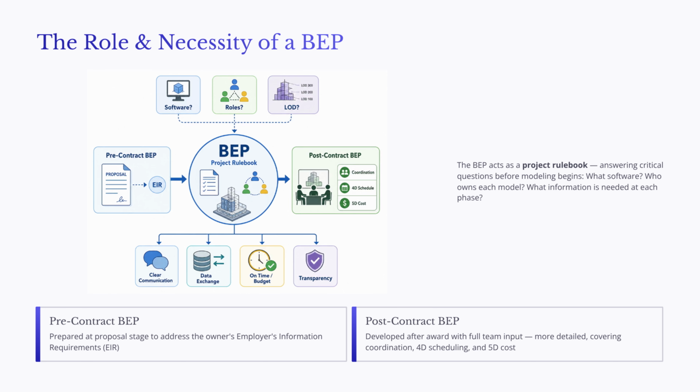The second is the post-contract BEP. This is prepared after the project is awarded, when the full project team can participate. Because more participants are involved, the post-contract BEP is usually more detailed. It may cover coordination procedures, 4D scheduling, 5D cost estimating, information exchanges, and model review processes. The main point is that the BEP allows the right information to reach the right people at the right time. It supports communication, transparency, schedule control, cost control, and better project delivery.